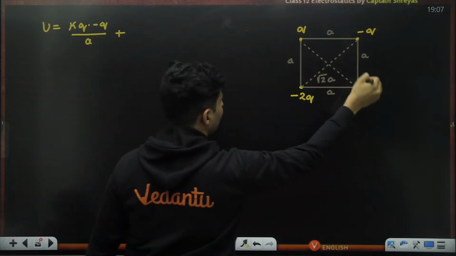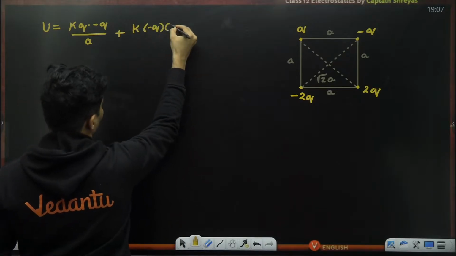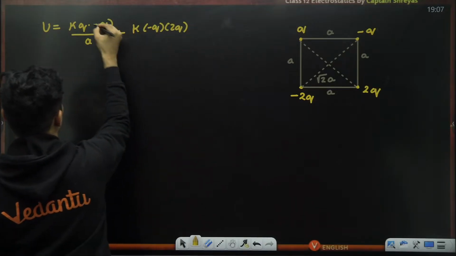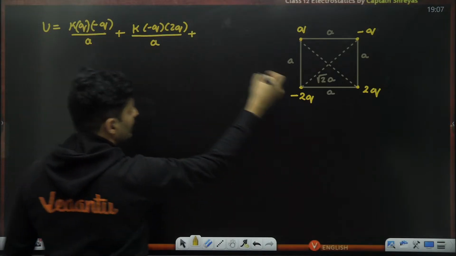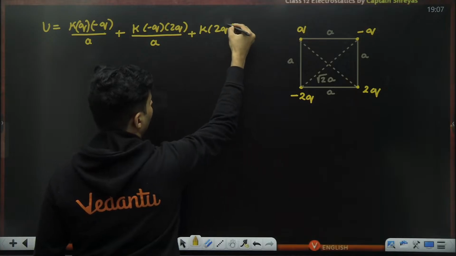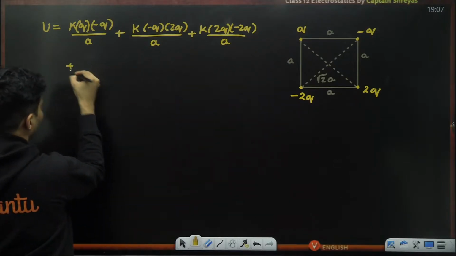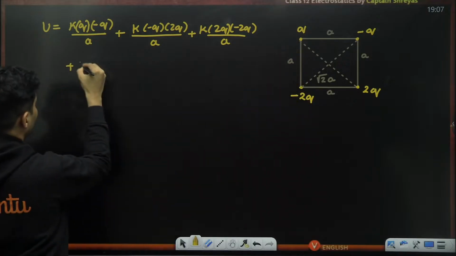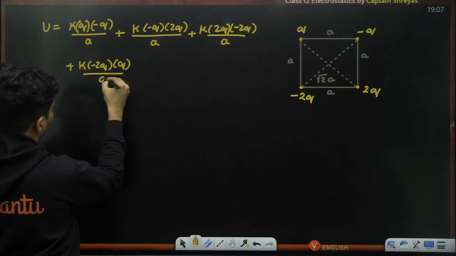Then the next one: K, minus Q and plus 2Q. So K, minus Q, plus 2Q. If you want, I'll put it in brackets. The whole thing divided by, plus these two, it will be K, 2Q and minus 2Q, whole thing divided by A, plus this guy and this guy. So K, minus 2Q and Q, whole thing divided by A.